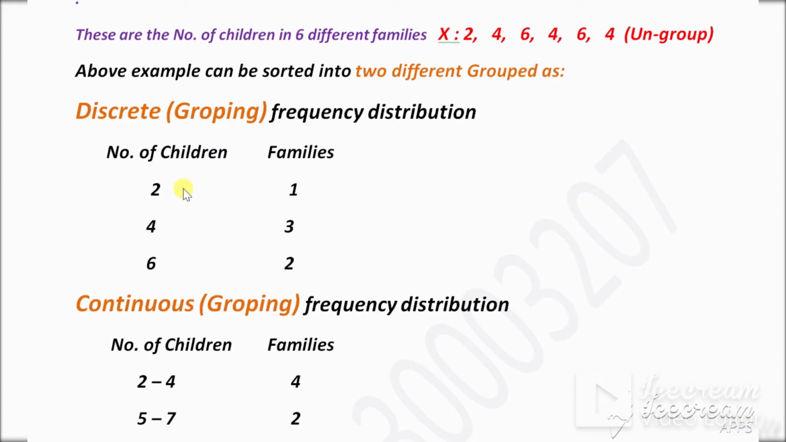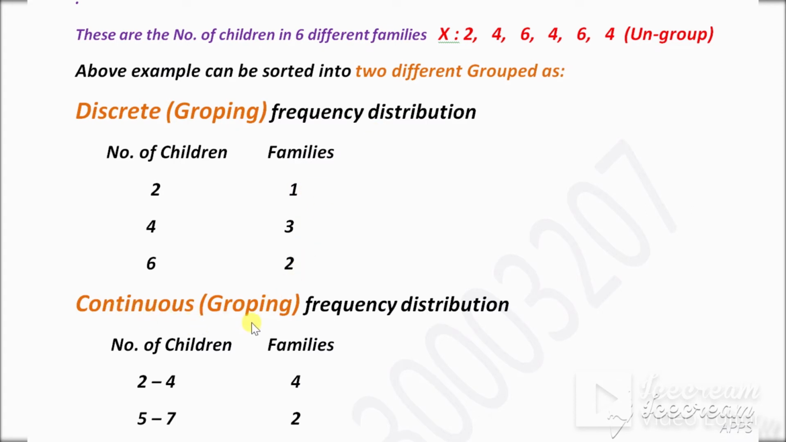But this is discrete. Why? Because these are countable, jumping points. After 2, it jumps to 4, then after 4 it jumps to 6. These are jumping points, and this is called a discrete frequency distribution. Why frequency distribution? Because these are frequencies.